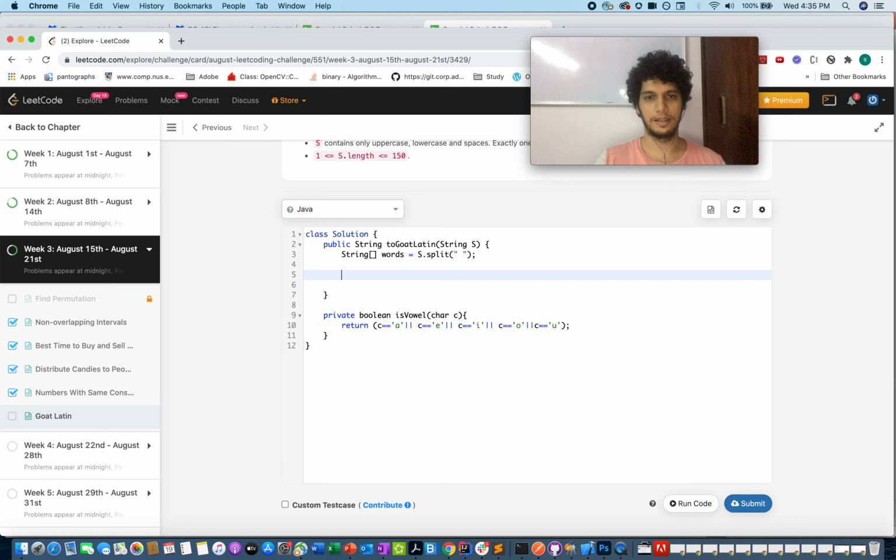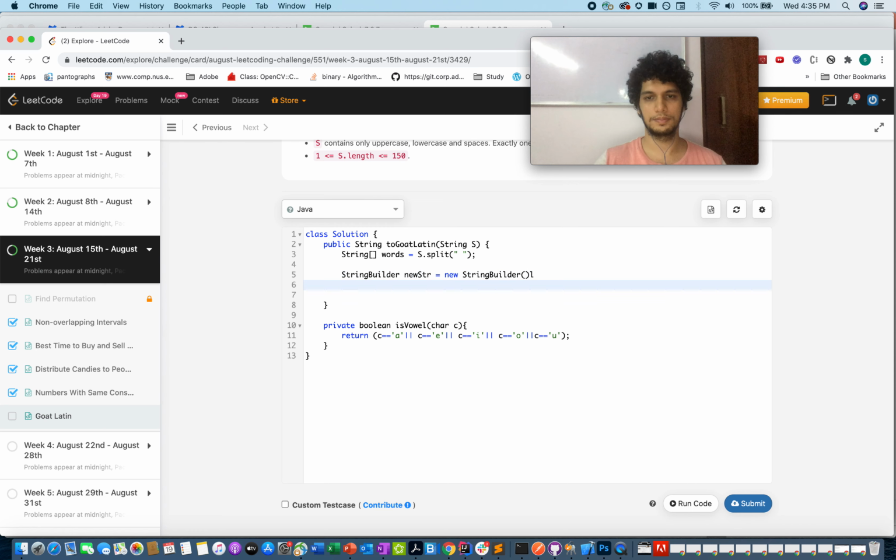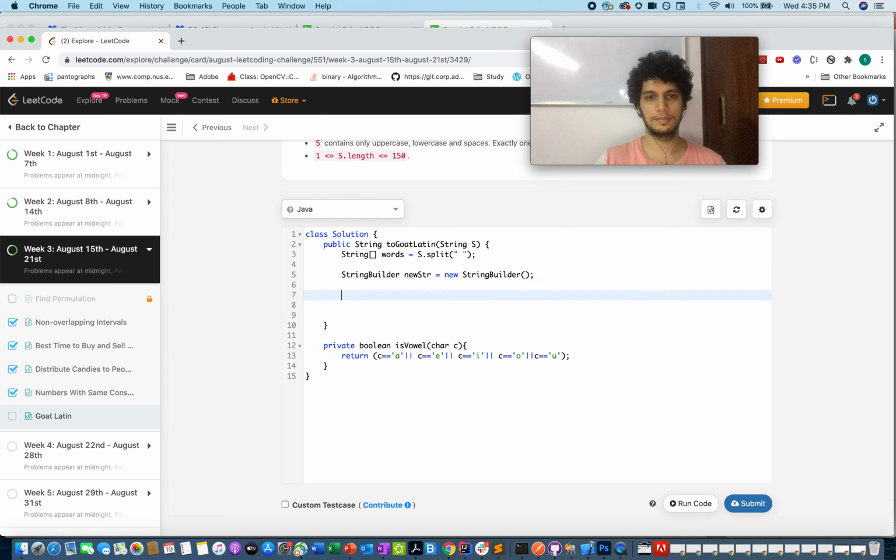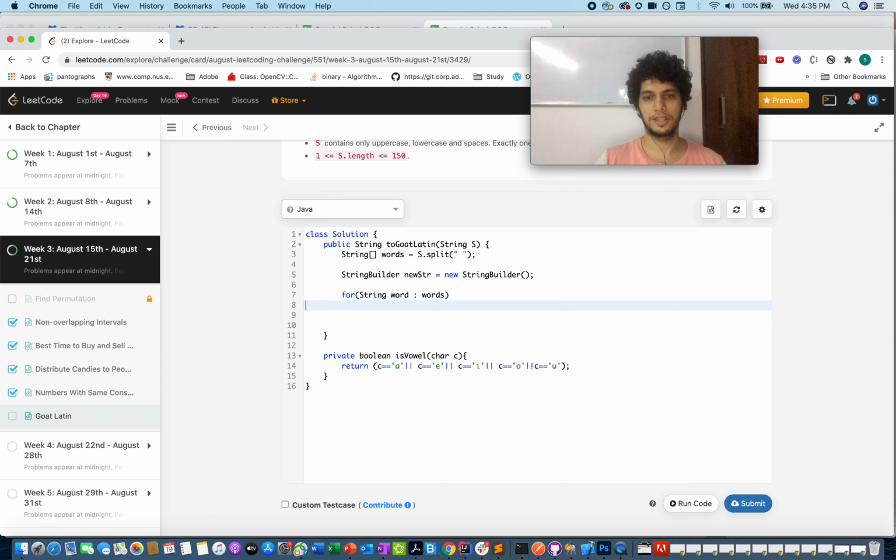And let's define a StringBuilder, new str equals new StringBuilder. Let's iterate through the words array, for each string word in words.